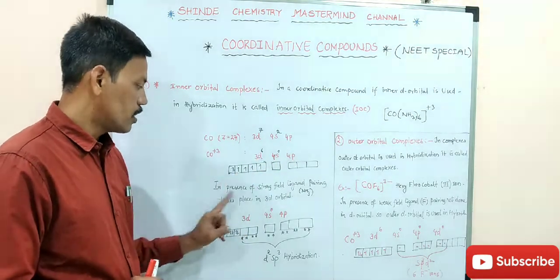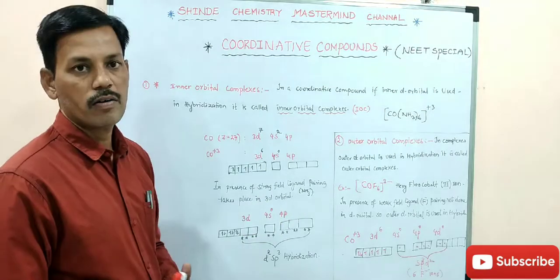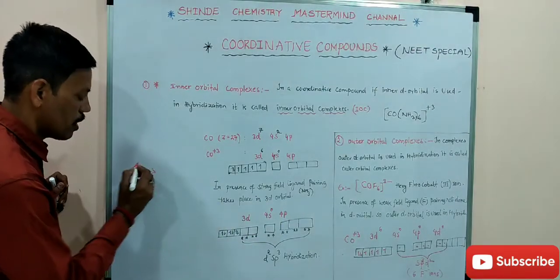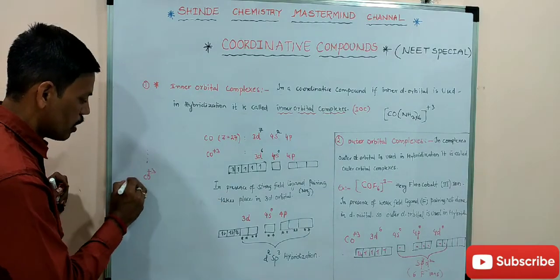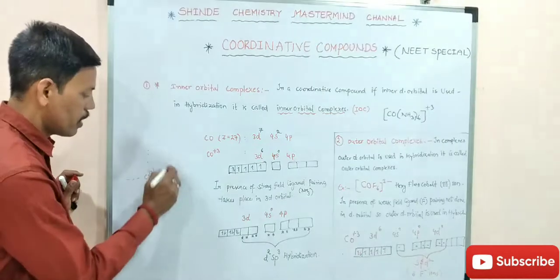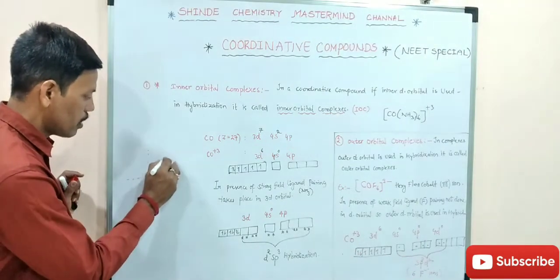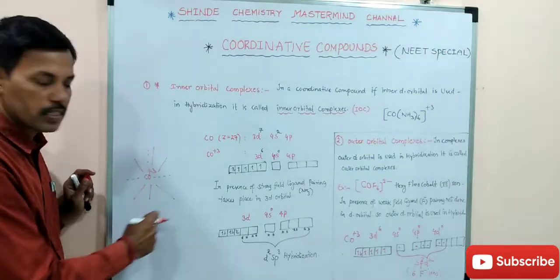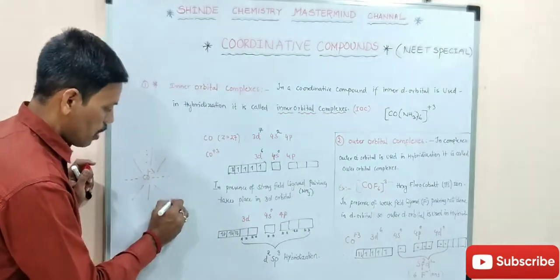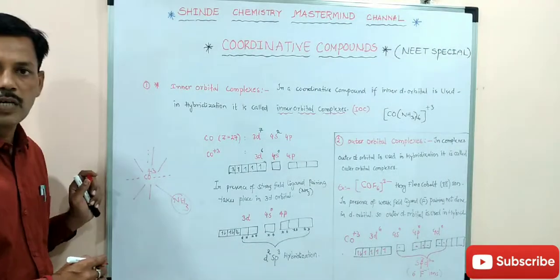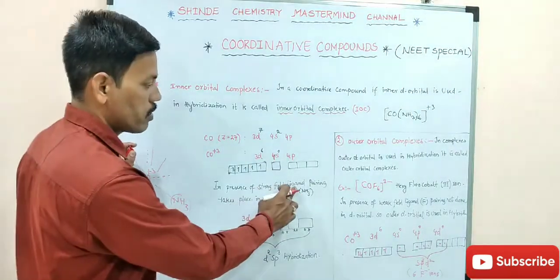Now, in the presence of strong field ligands, when cobalt is the central metal, the ions take electrons. The six ligands are amino groups. What are they? Amino groups. Amino groups are strong field ligands.